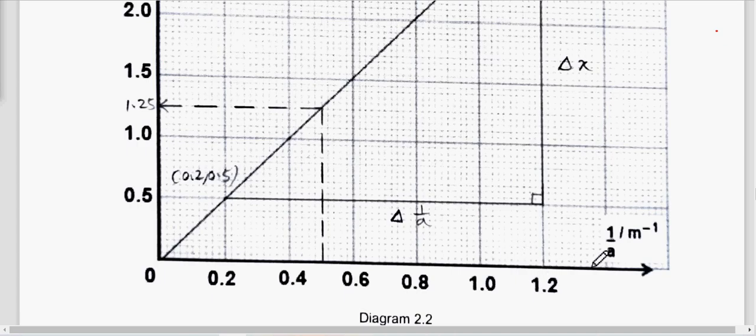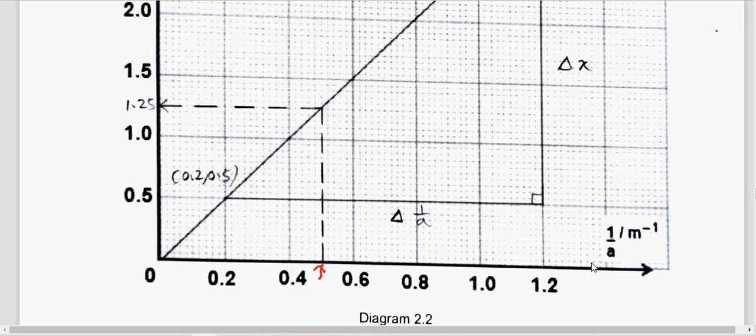Okay, so in the graph, you need to look at the 1 over A axis. So 0.5 is here. Show on the graph how you get the value of x. The vertical axis is x. Okay, so it's good to label like this. Dotted line and then put an arrow.